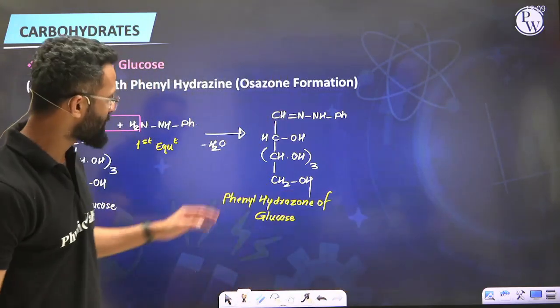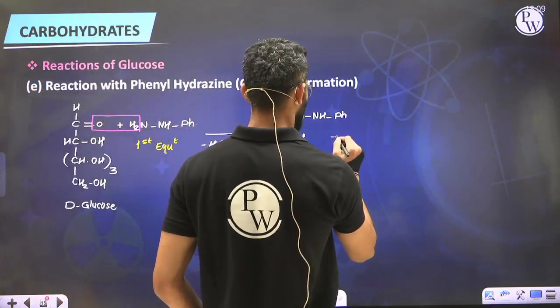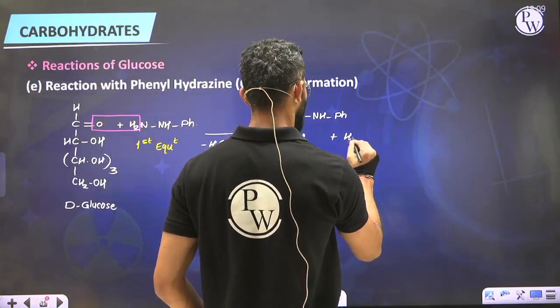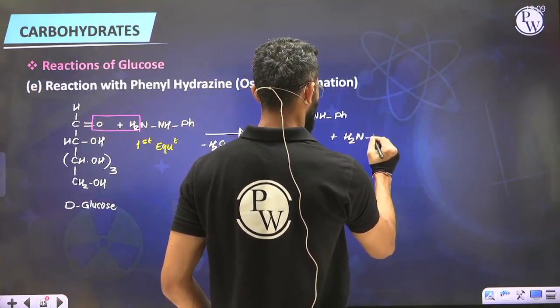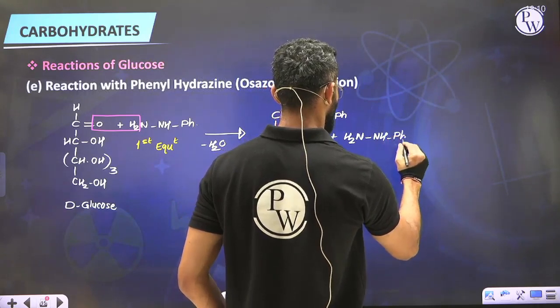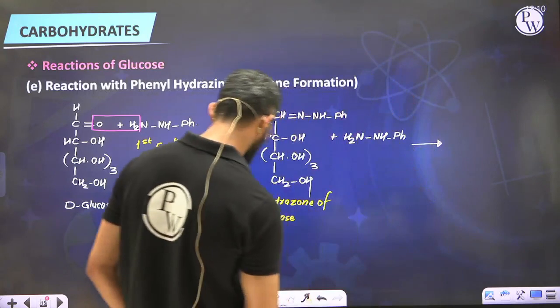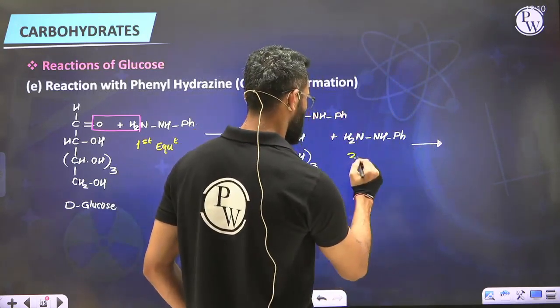Now this phenylhydrazone which is obtained will be treated with the second equivalent of phenylhydrazine, NH2 NHPh. Look, second equivalent.